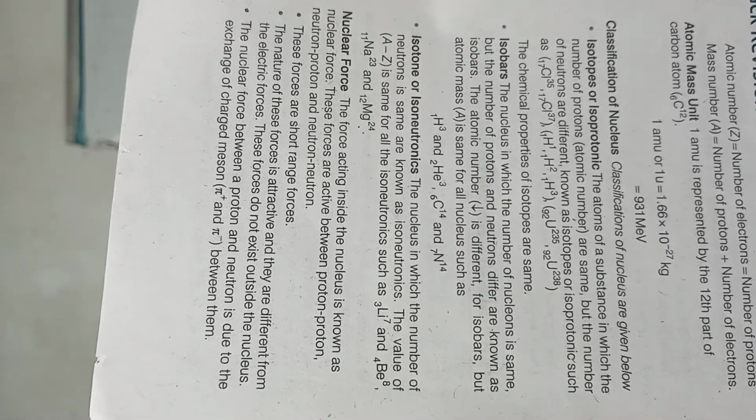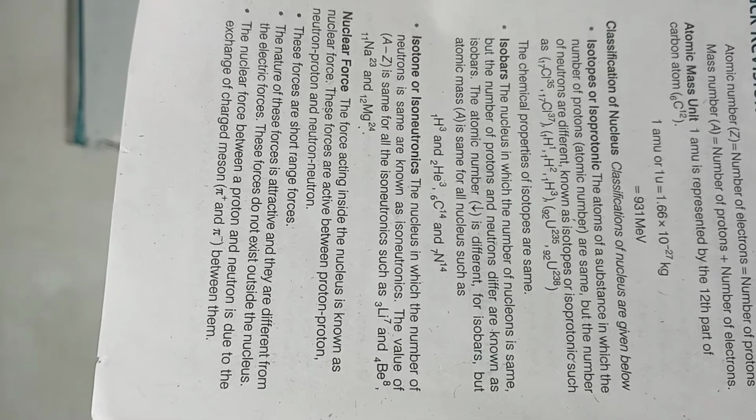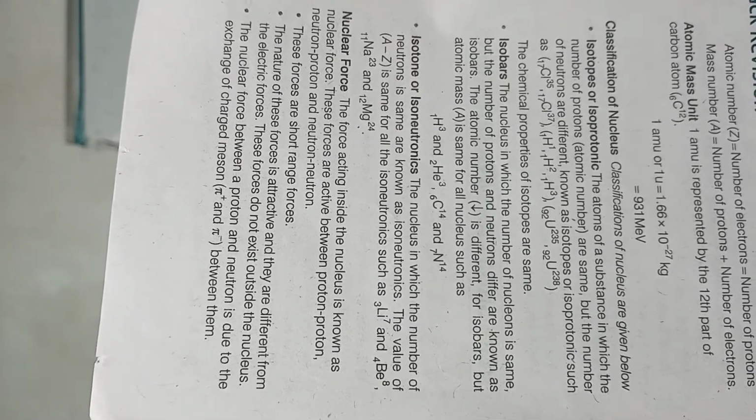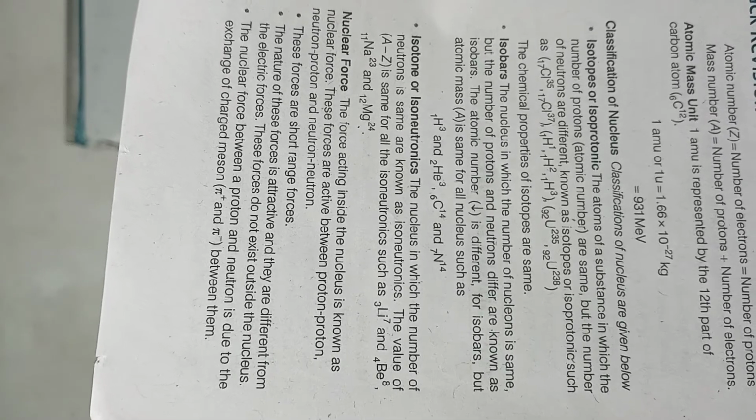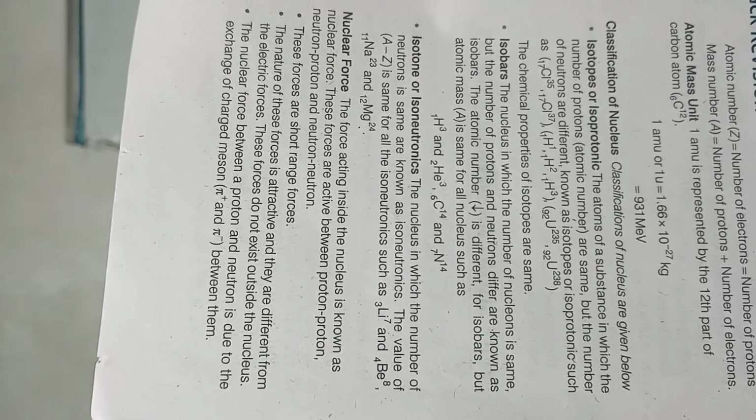Atomic number Z is equal to the number of electrons, which is equal to the number of protons. Mass number is equal to the number of protons plus the number of neutrons.